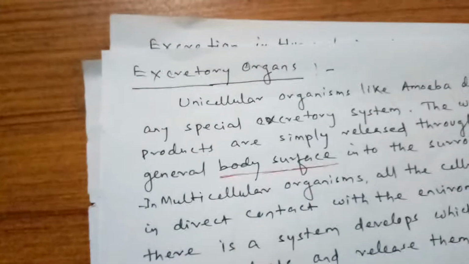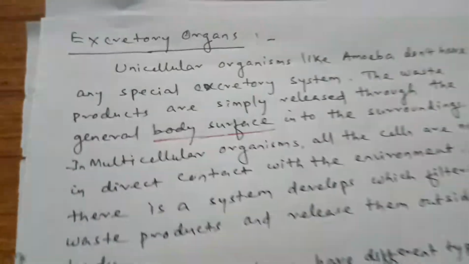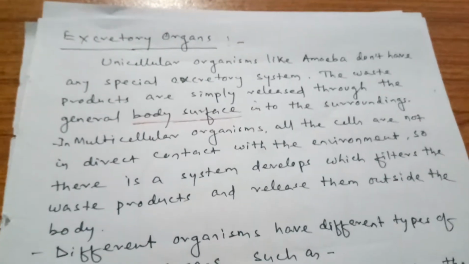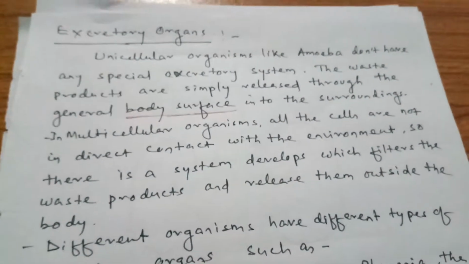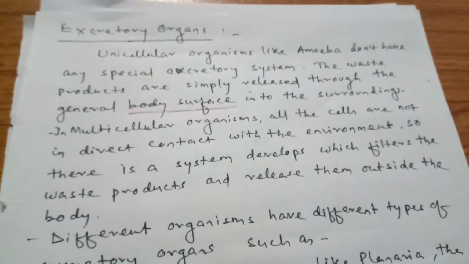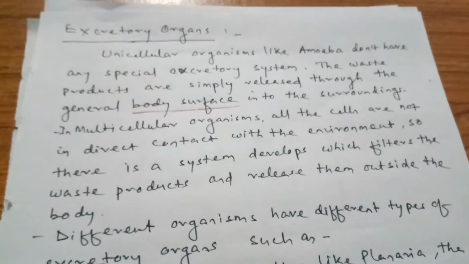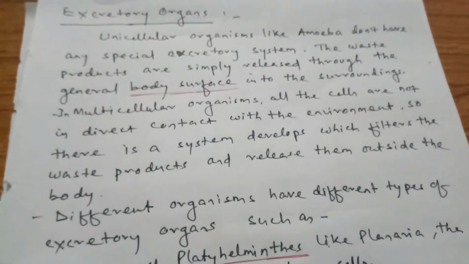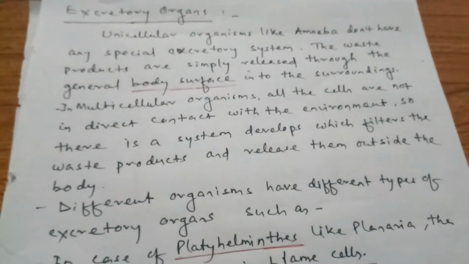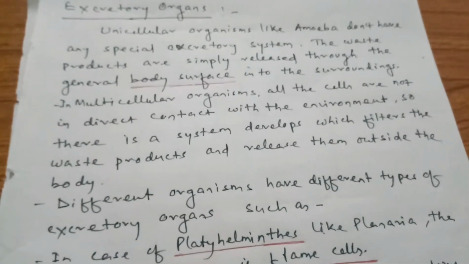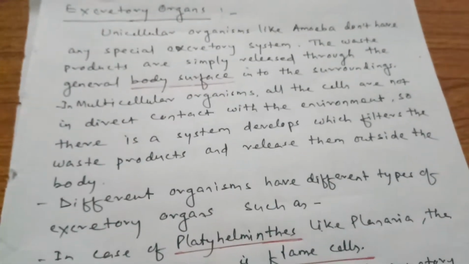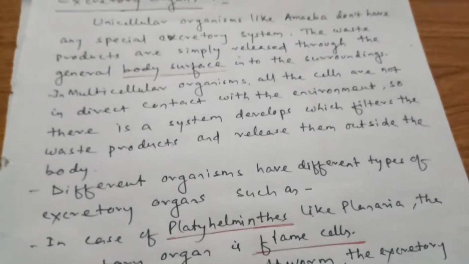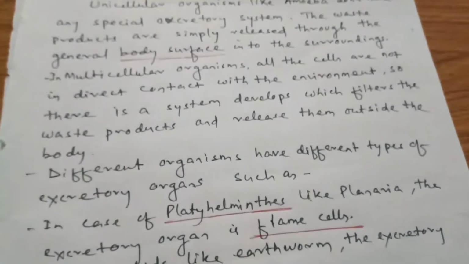In unicellular organisms like amoeba, they don't have any special excretory system. The waste products are simply released through the body surface into the surroundings. But in multicellular organisms, all the cells are not directly exposed to the environment. So a system develops which filters the waste products and releases them outside the body.